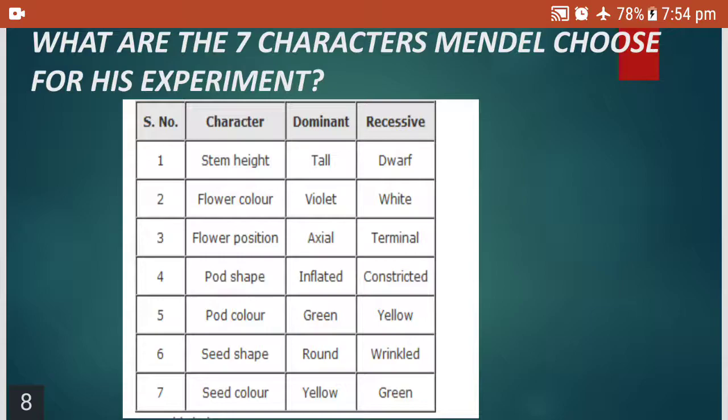Flower position, axial as dominant and terminal as recessive. Pod shape, inflated as dominant and constricted as recessive. Pod color, green as dominant and yellow as recessive. Seed shape, round as dominant, wrinkled as recessive. Seed color, yellow as dominant and green as recessive. So these are the 7 characters he had chosen to perform his experiments.